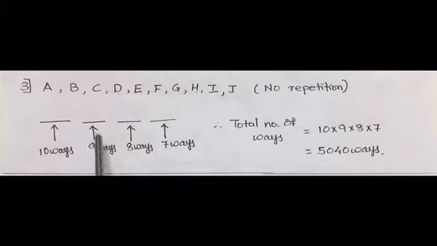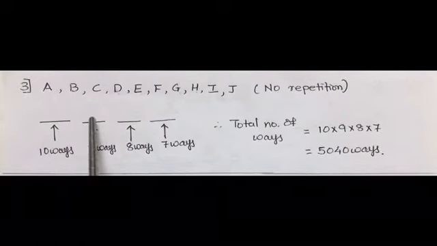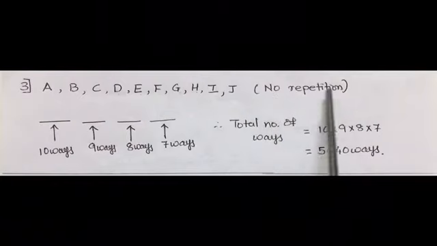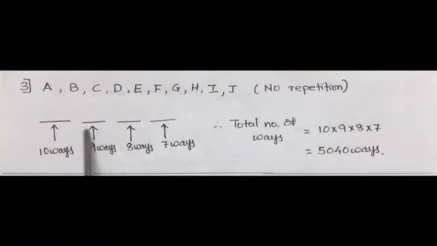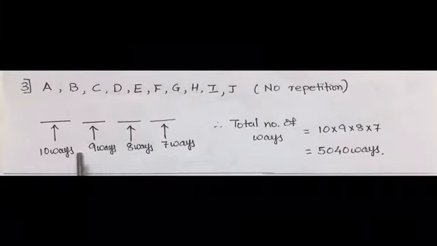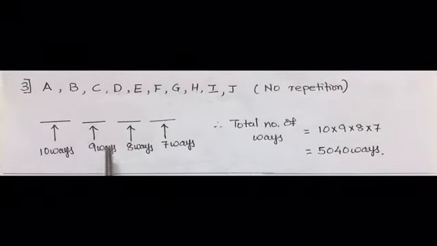Now if the second place is to be arranged, then the letter which is written in the first place cannot be repeated in the second place as no repetition is given. So it will be 1 less, hence 9 different ways it can be arranged. Going for the third place, 2 letters will be subtracted as they are arranged in first and second place.